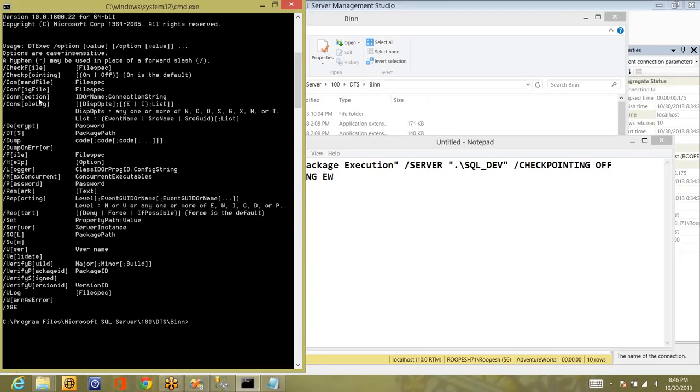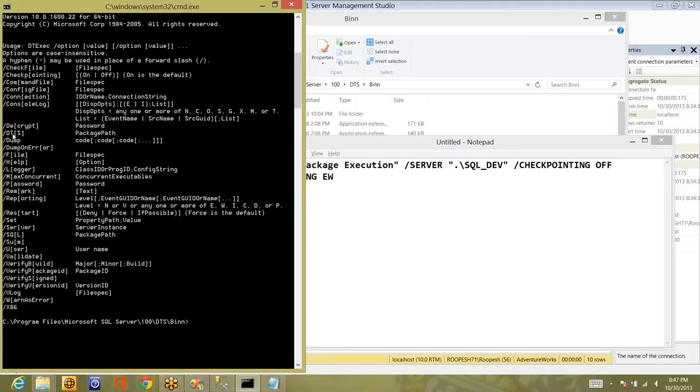And connection, if you want to connect to the database, you can use ID or name. What is this connection? The connections that you have used in your package, you can overwrite here, and you can give the new connection string here. And console log and all this. This is decrypt. If your package is encrypted with a password, you have to decrypt it. So you can use decrypt and password.